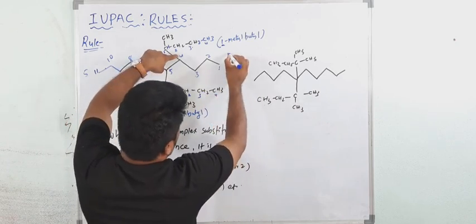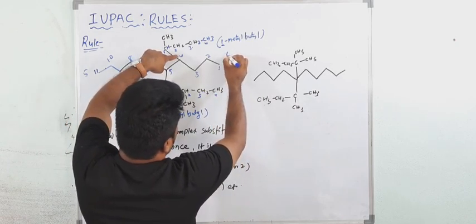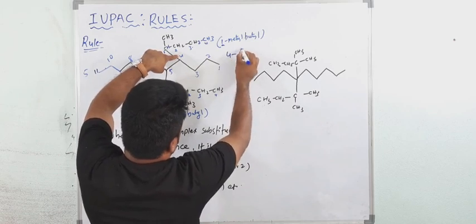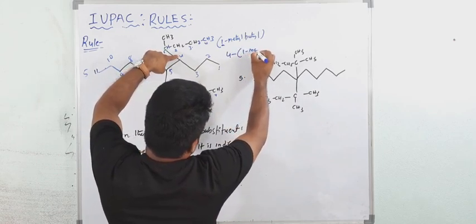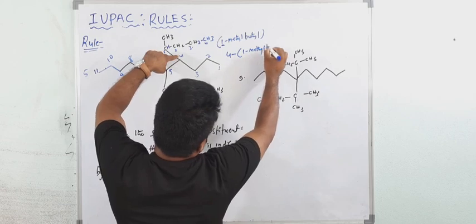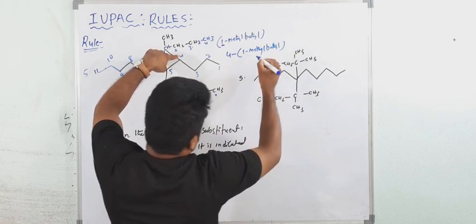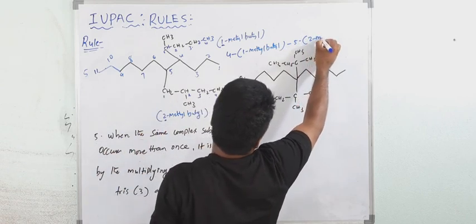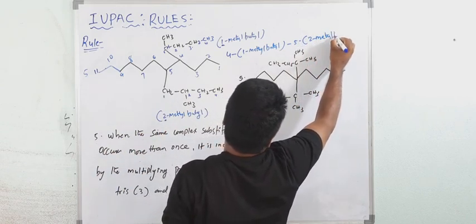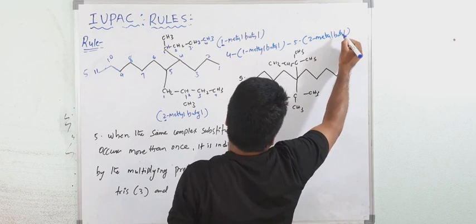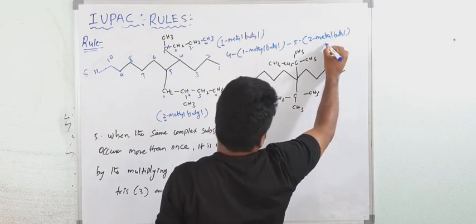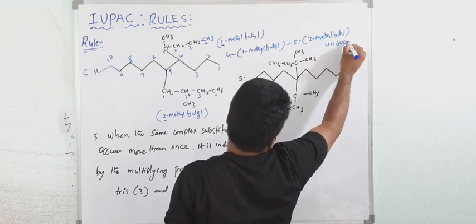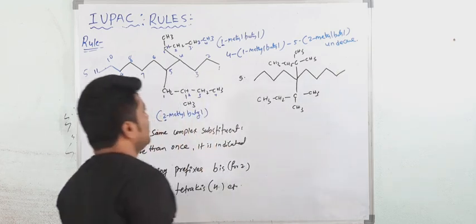At the fourth position, bracket 1 methyl butyl, then the fifth position, bracket, that is 2 methyl butyl. Total 11 carbon atoms. That is what? Undecane. This is the name of this compound.